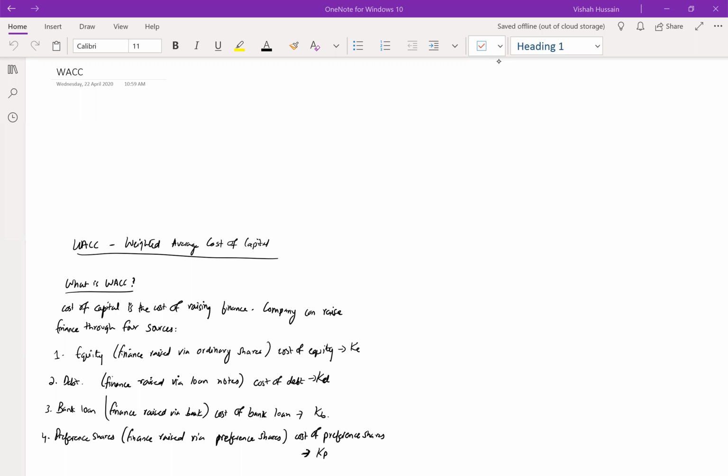That is denoted by KB. And for preference shares, you have to pay dividends to your preference shareholders. So that is denoted by KP. Now, the interest rate that you pay on debt and that you pay on bank loan can differ. It is not necessary that they have to be exactly the same.